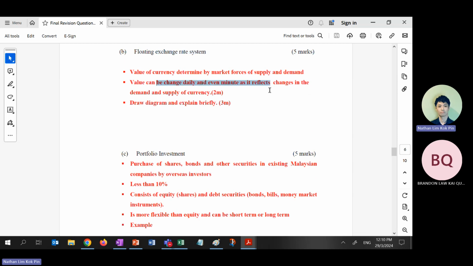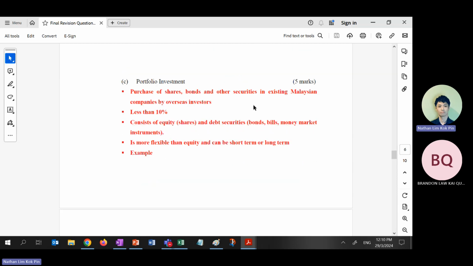Then you should draw. If it's a 6 marks question, you have to start to draw a diagram. Don't think too much. Whether they mention a diagram or not, just draw the diagram, because you see, this one never mentioned a diagram, but the mark scheme might have a diagram explained briefly. Make sense? Don't care, just draw the diagram, put definition, put examples, that's all.